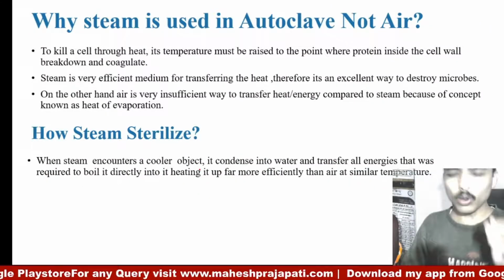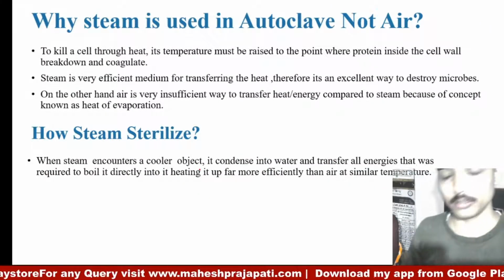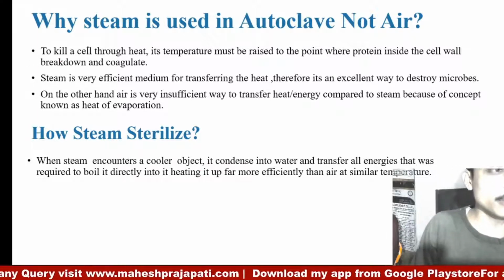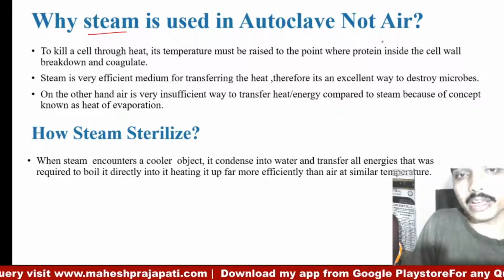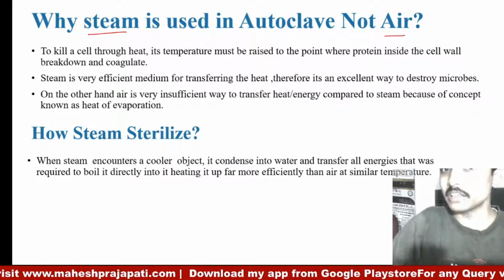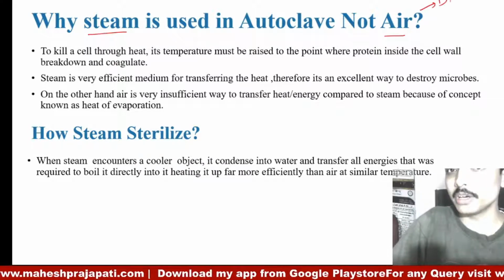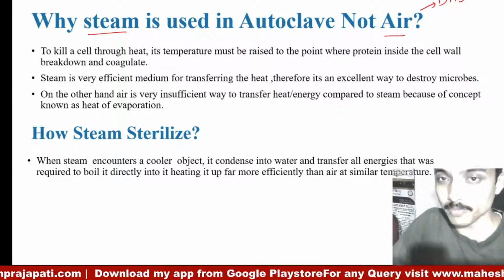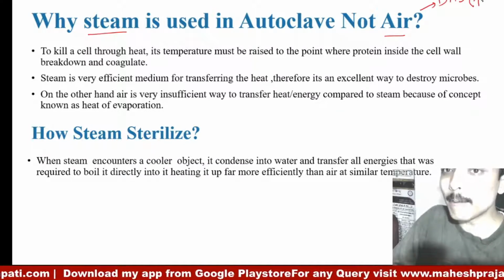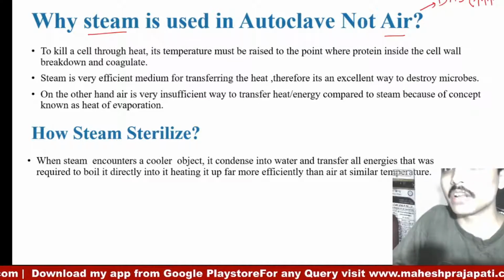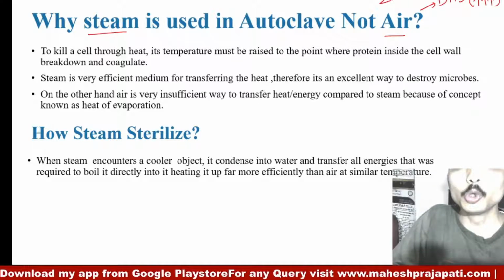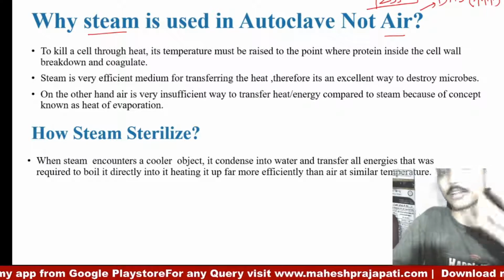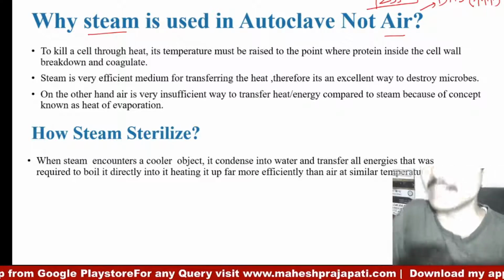Now one more potential question arises: why are we using steam instead of air? As we mentioned, there are two methods. One is dry heat sterilization, in which we use dry heat, but for this the temperature needed is very high, around 250 degrees Celsius, plus or minus.